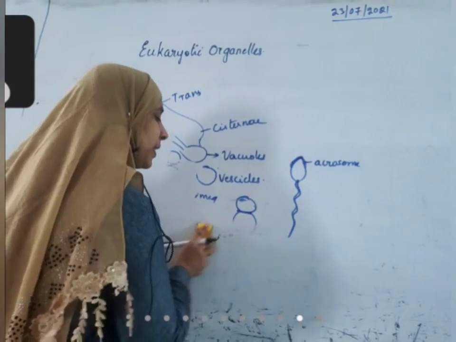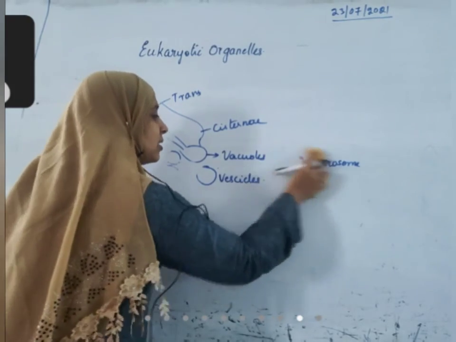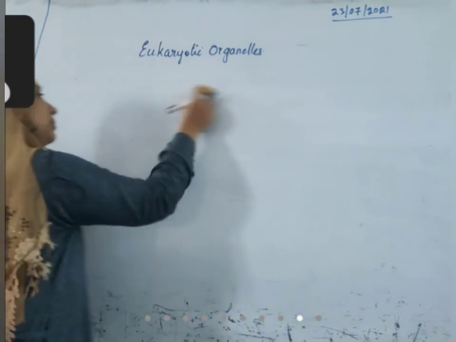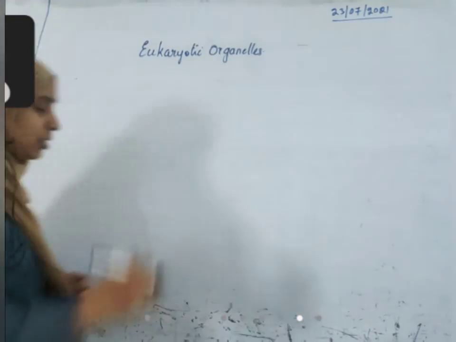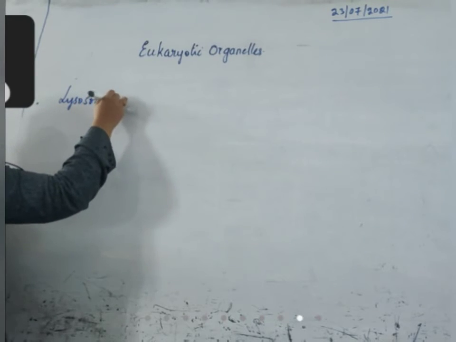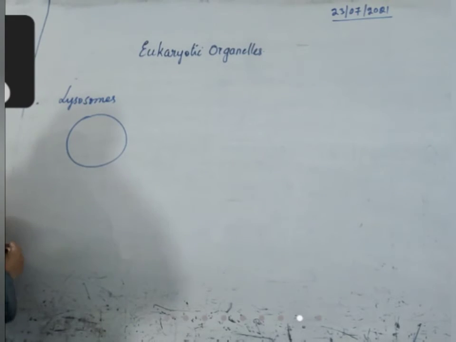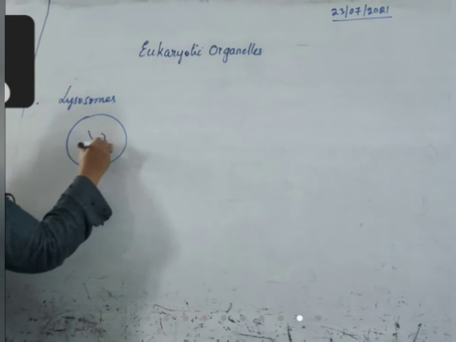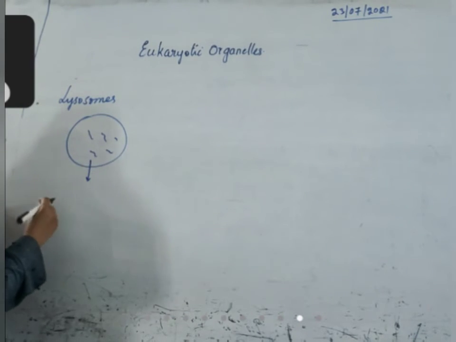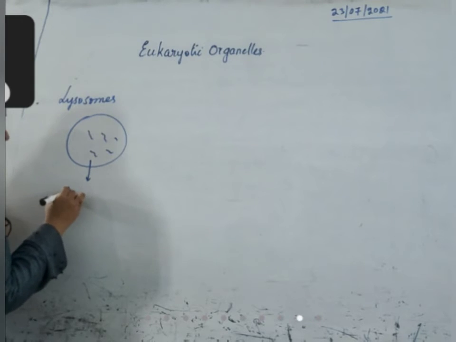Lysosomes are simple spherical organelles which have fluid inside them. This fluid is composed of hydrolytic enzymes.